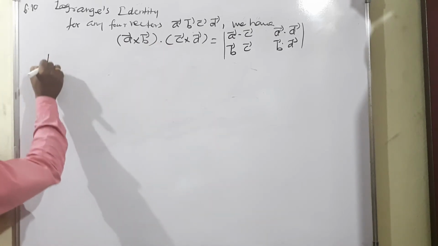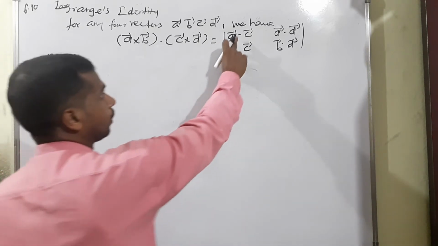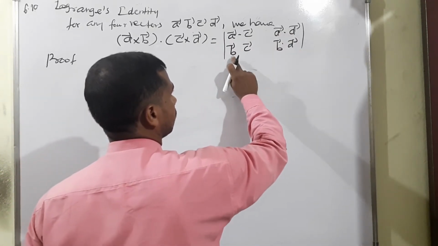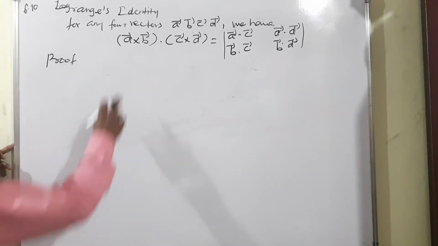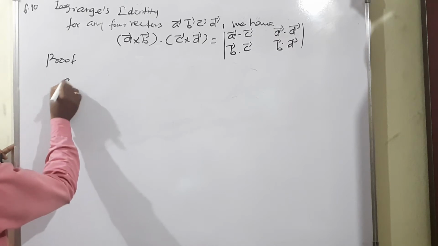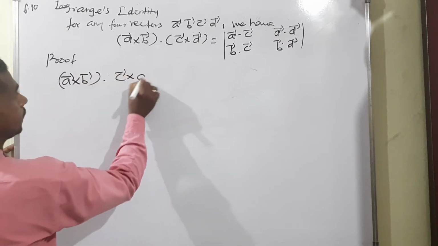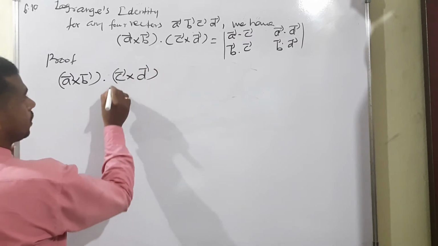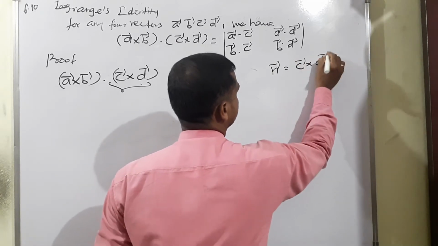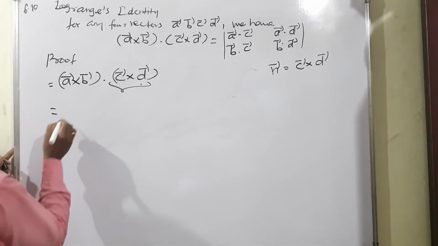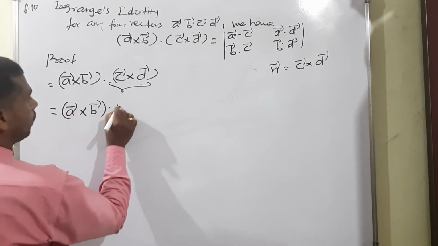The main condition, what we have to prove, is equal to the determinant of A vector dot C vector, A vector dot D vector, then B vector dot C vector, then B vector dot D vector. Okay, I will consider the right hand side value, that is A vector cross B vector dot C vector cross D vector. I will consider n vector equal to C vector cross D vector. So what will happen? A vector cross B vector, then dot n vector.